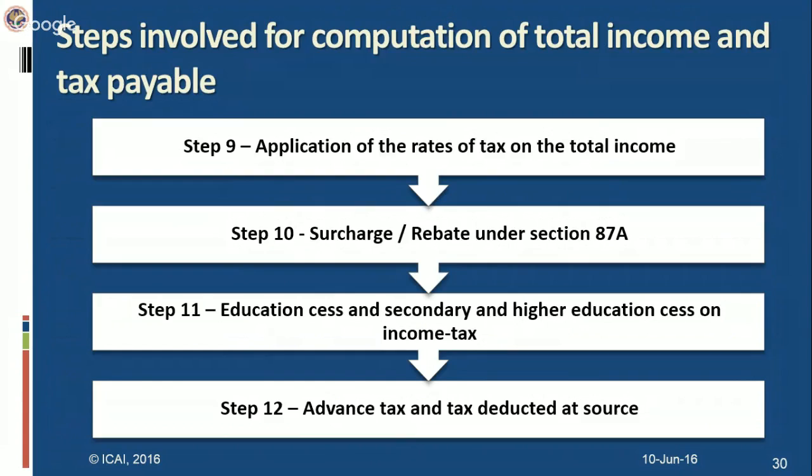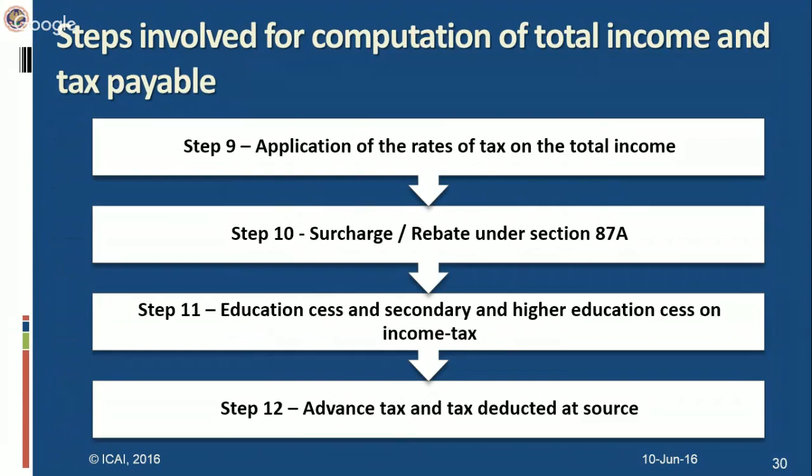And then after computation at these rates, there is surcharge. Surcharge at present is 12%. If the income exceeds 1 crore, then the surcharge rate is 12% in case of an individual. There is a provision of rebate. This rebate under section 87A for assessment year 2016-17 is 2,000, up to an income of 5 lakh only.